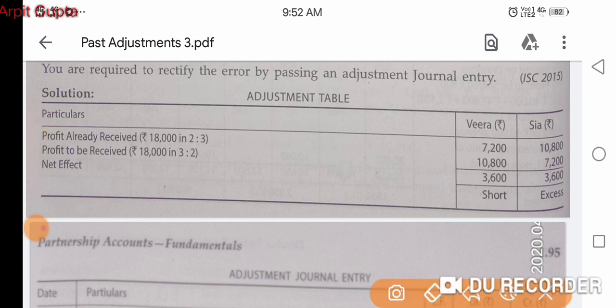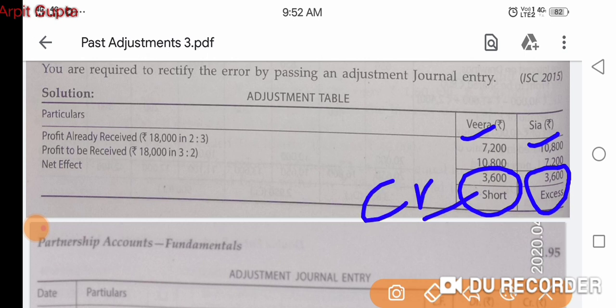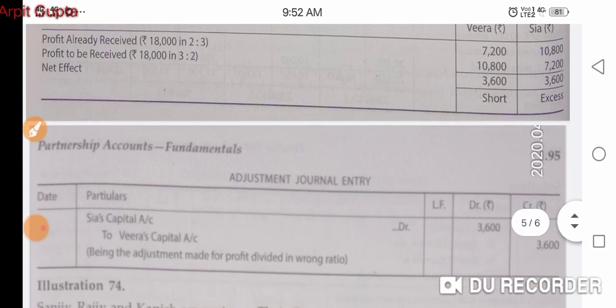So Veera has got less profit, so she will get the deficit amount. And Sia has got more profit, so she will pay back the extra amount. So Veera will get, that means credit will be used, and Sia has already got more amount, so she has to pay, that means we will use debit. So entry will be Sia debit to Veera. This is the journal entry.